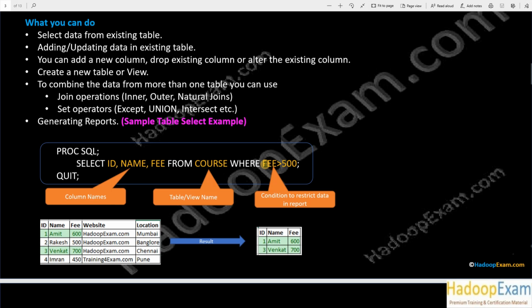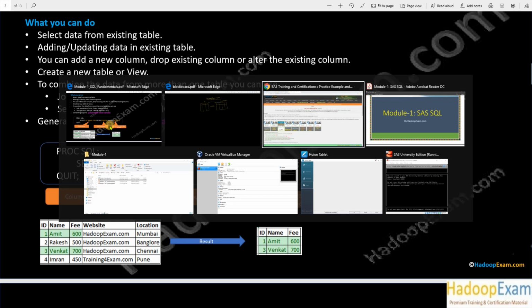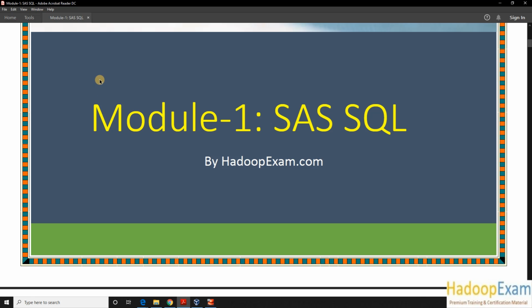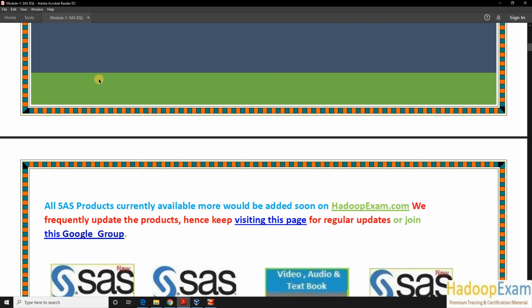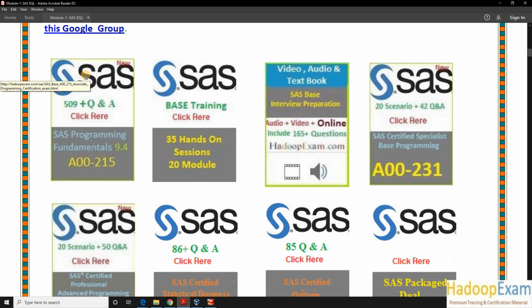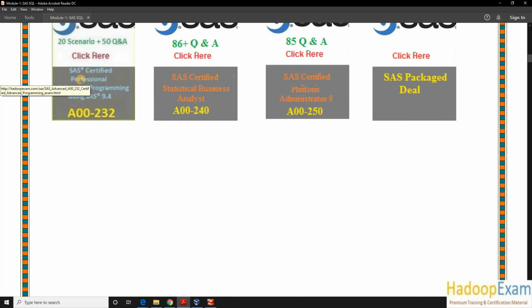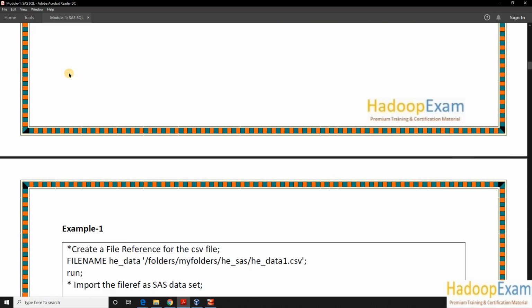You can have a condition on the column which you are not going to select as well. Okay, so let me go ahead with the example. So this is my PDF actually which I would be sharing, which contains all the examples over here. So let's start with one of the examples. So these are all SAS products currently we are providing, so I would recommend please refer to our website to get the latest.